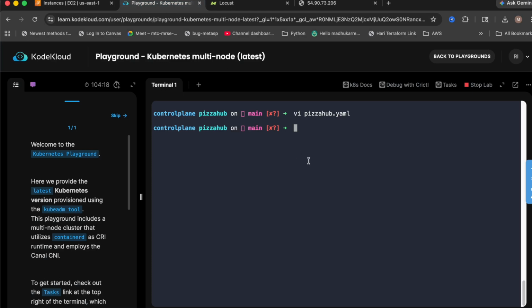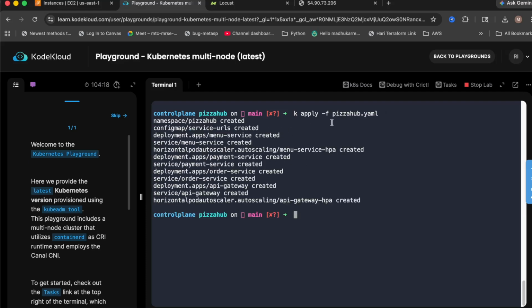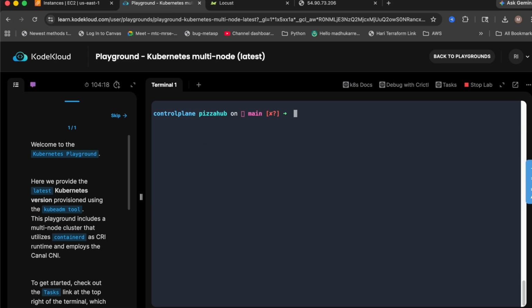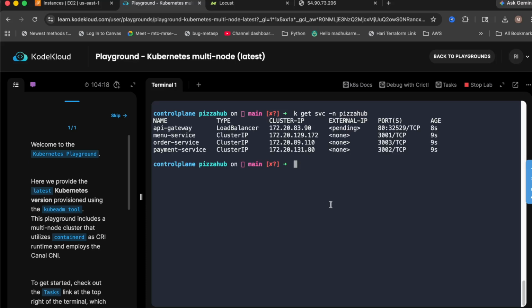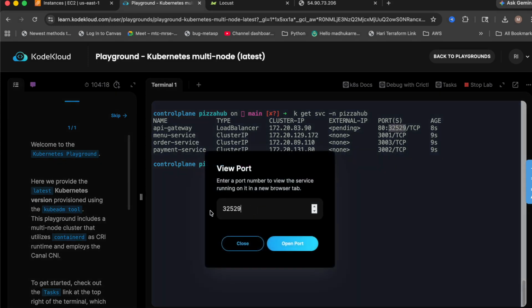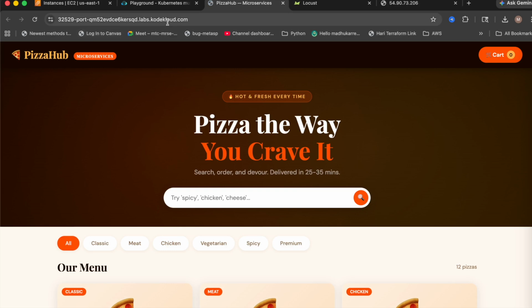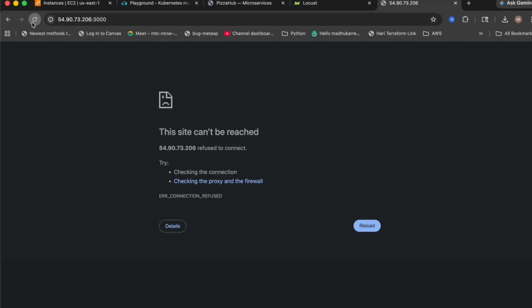I'm going to deploy the same application on this Kubernetes cluster as well, and just don't worry about these commands. You're going to learn everything by the end of this series. So let's apply that file. I'm exposing this on a NodePort. If I run get svc in the pizza namespace, that's 32529. Okay, let's grab it and open it.